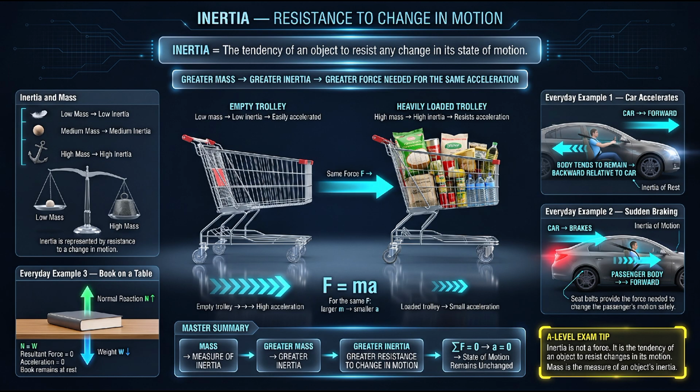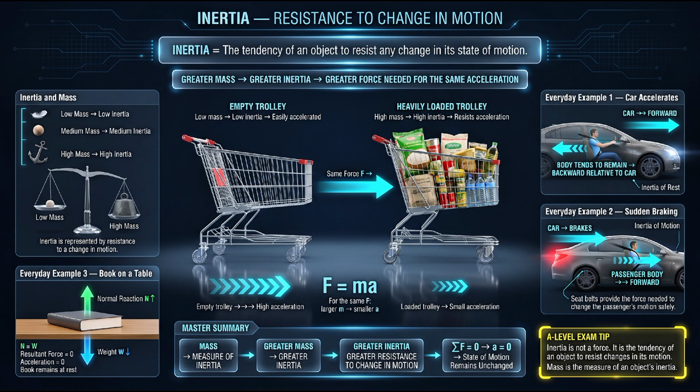We can understand this quantitatively using F = ma. Suppose the same force is applied to an empty trolley and a loaded trolley. If the empty trolley has a mass of 10 kilograms and the loaded trolley has a mass of 50 kilograms, the loaded trolley has 5 times the mass of the empty trolley. For the same applied force, the acceleration of the loaded trolley will therefore be 5 times smaller. This demonstrates an important relationship. For a constant force, acceleration is inversely proportional to mass. Increasing mass increases inertia and makes it harder to change the object's velocity.